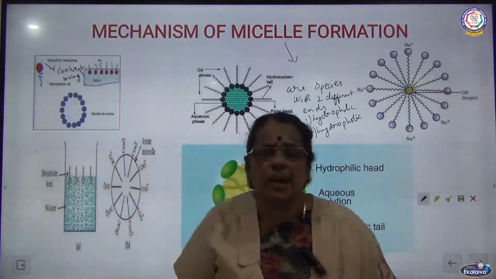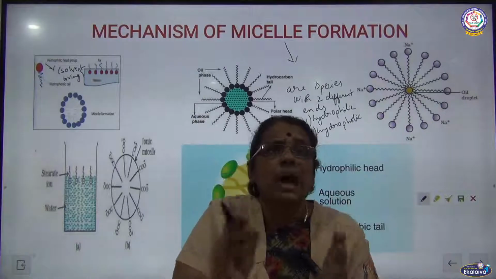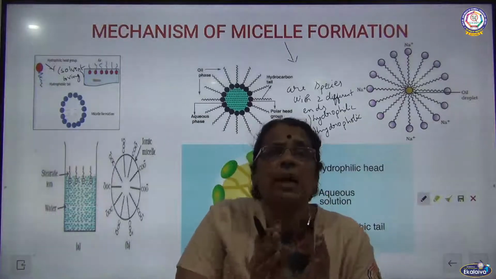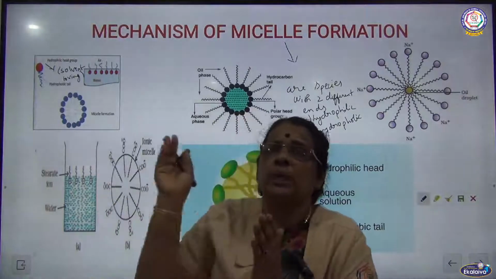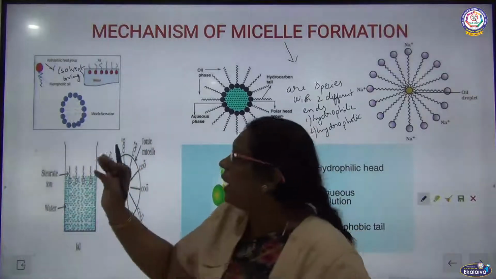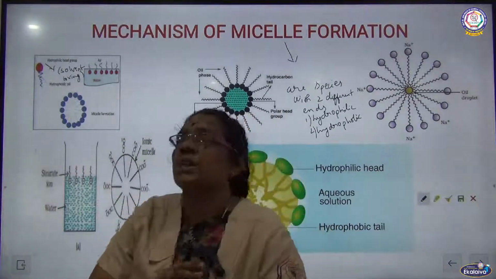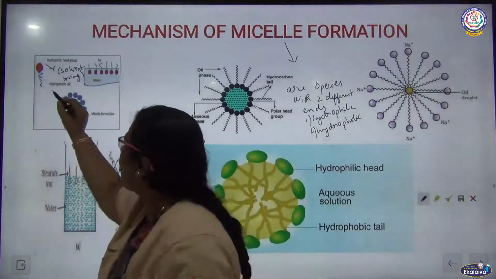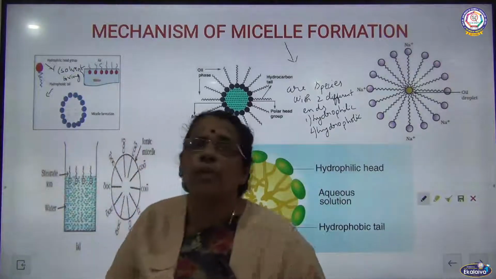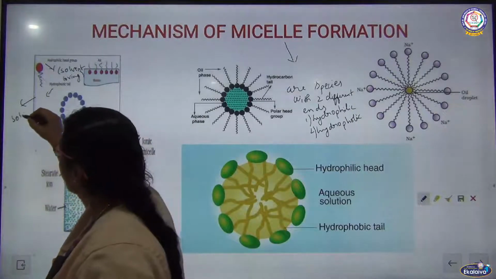So the hydrophilic end will be very close to the solvent. What is the solvent here? Actually the dispersion medium. The hydrophobic tail is nothing but solvent hating.